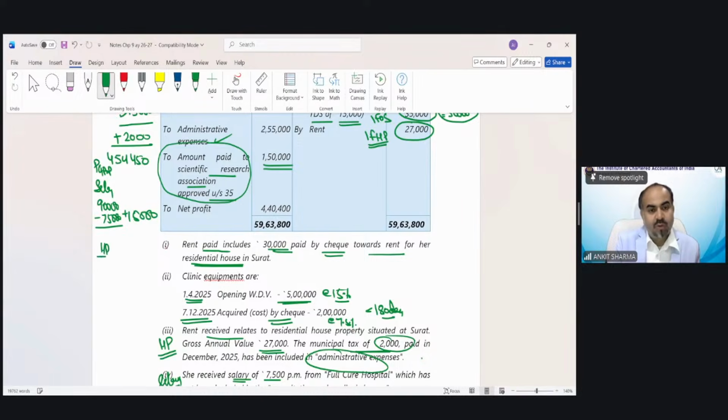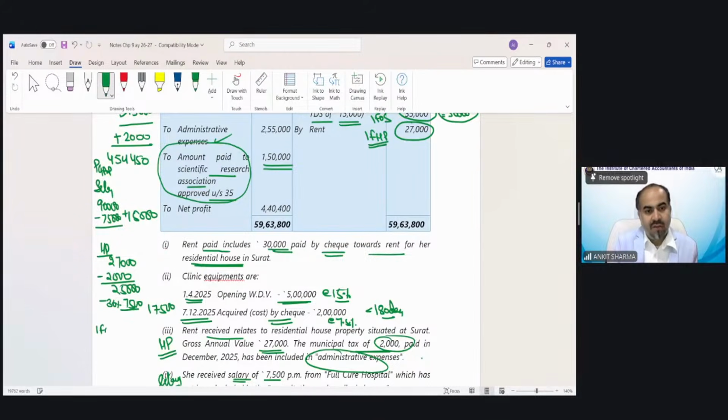In case of house property, the GAV is 27,000, municipal tax 2,000, 25,000 is annual value, 30% deduction, 7,500. So 17,500 would be my income from house property.